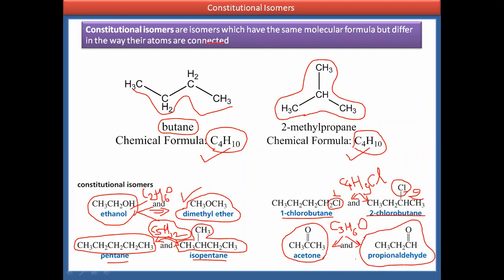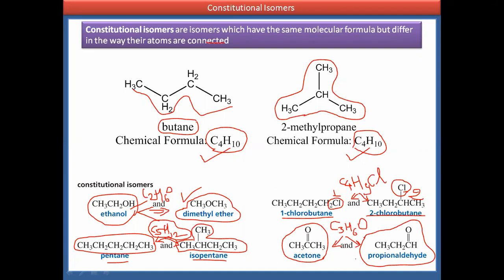These constitutional isomers are classified on the basis of their structural changes, like chain isomerism, tautomerism and functional isomerism.